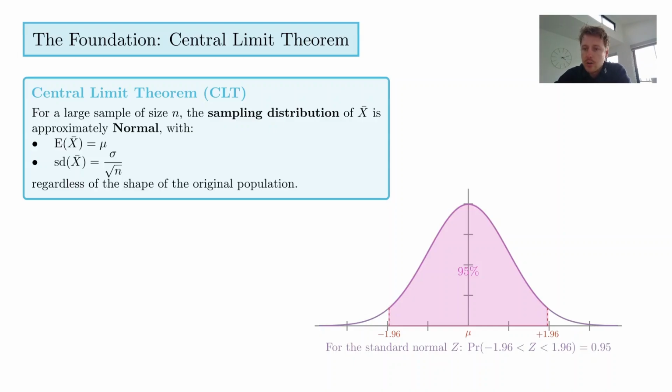Now, we all know, hopefully by now, that the normal distribution looks like this graph here. It's centered on the mean, which is mu. And we've got to talk now just a little bit about standardization. We can see here that 95% of the data is between negative 1.96 and positive 1.96, where Z represents a standardized normal distribution.